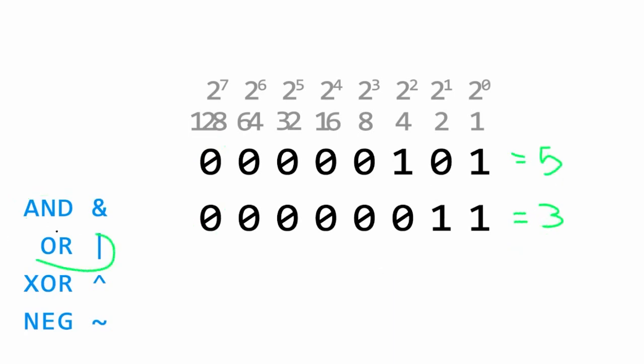Another operation we can do is an OR. So this one outputs 1 if either bit is 1. So all of these that are all zeros are going to end up as 0. Then over here we've got 1 or 0, so one of them is 1, so it becomes 1. Then 0 or 1 also becomes 1, and 1 or 1 also becomes 1. So the end result of doing an OR operation between numbers 5 and 3 is the number 7.